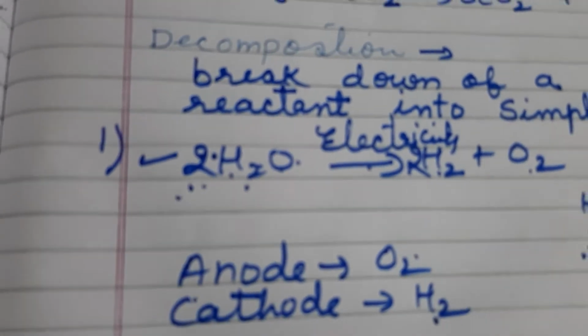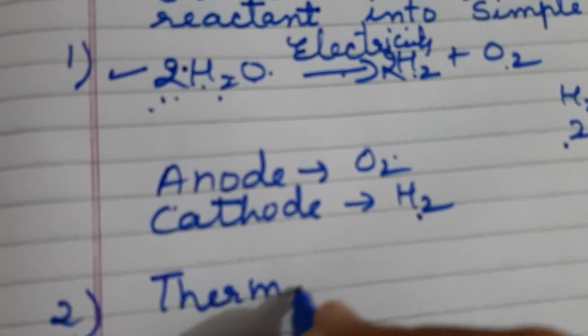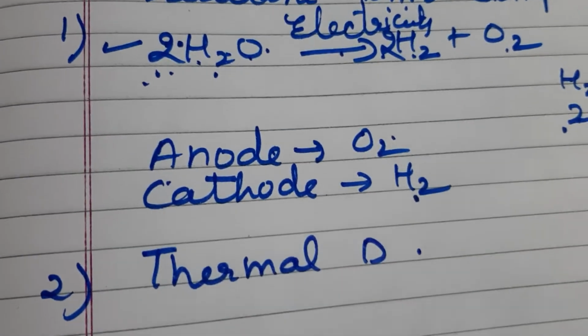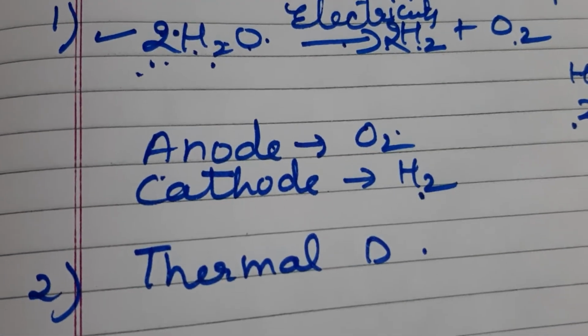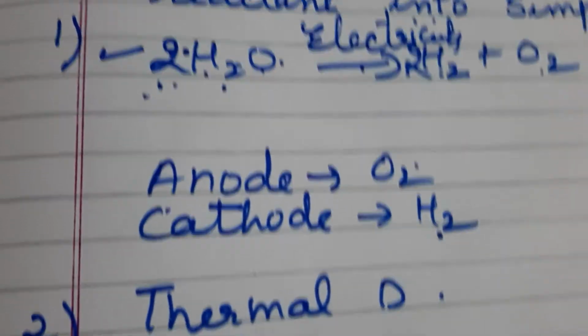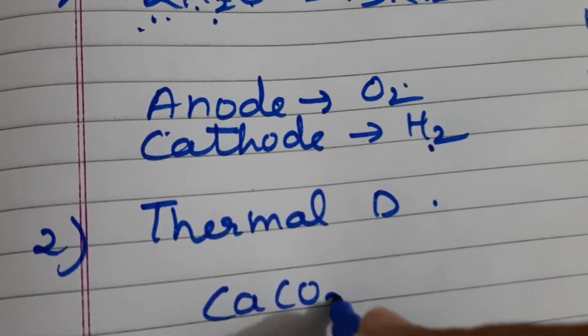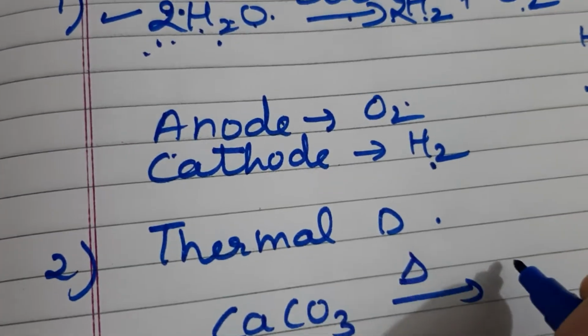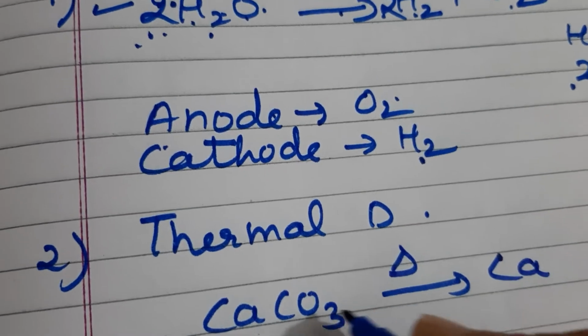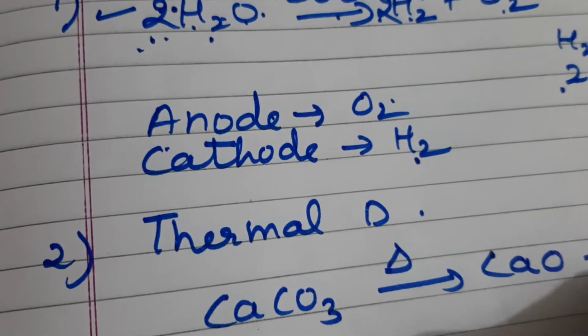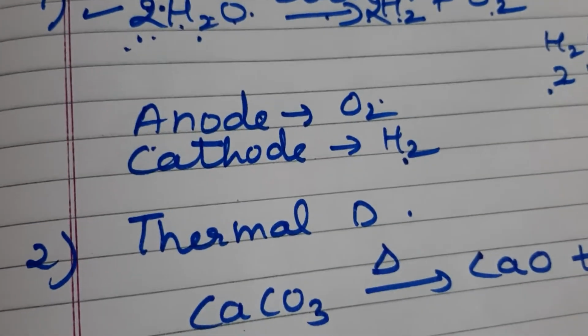The other is thermal decomposition. Thermal decomposition means when we apply heat, then a single substance breaks down into two or more products. So here calcium carbonate breaks down into calcium oxide and carbon dioxide.